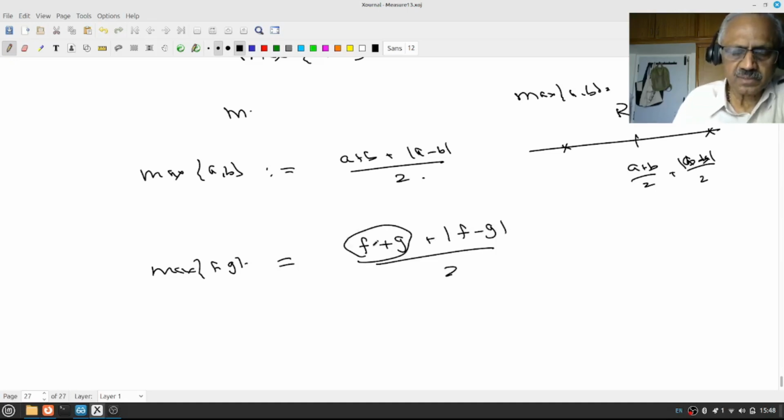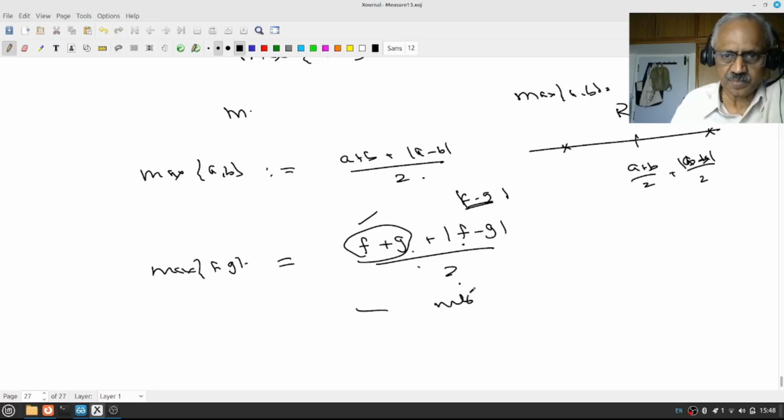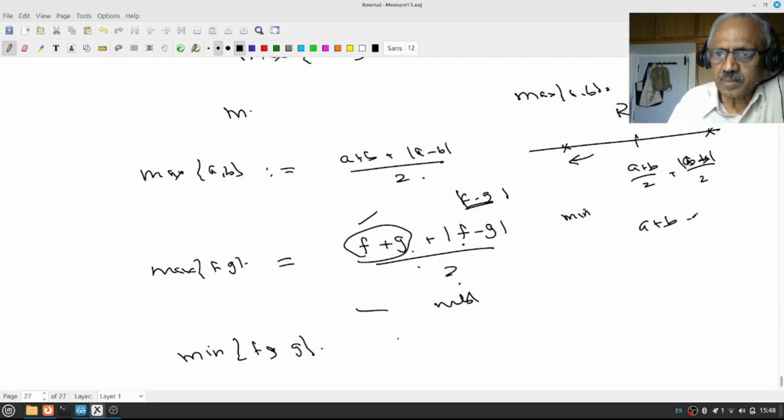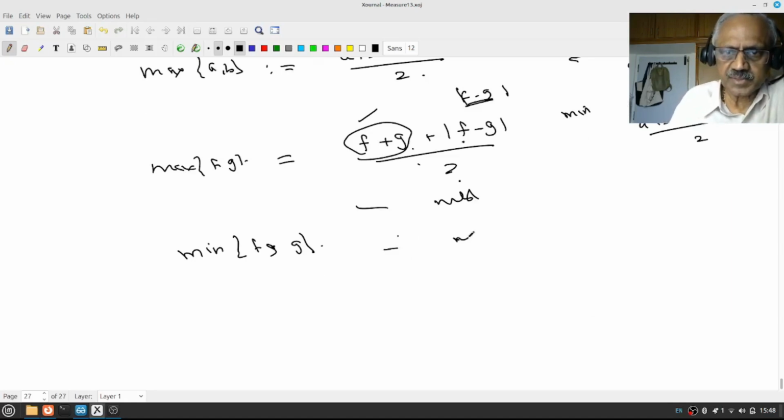Now this we know is measurable: f minus g is measurable, modulus of that is measurable, the sum of two measurable functions is measurable, and scalar multiples of a measurable function are measurable, therefore this is measurable. Similarly the minimum of f and g, from here I have to go backward. That means the minimum will be (a plus b minus mod a minus b) by 2, right? So this will also be measurable.